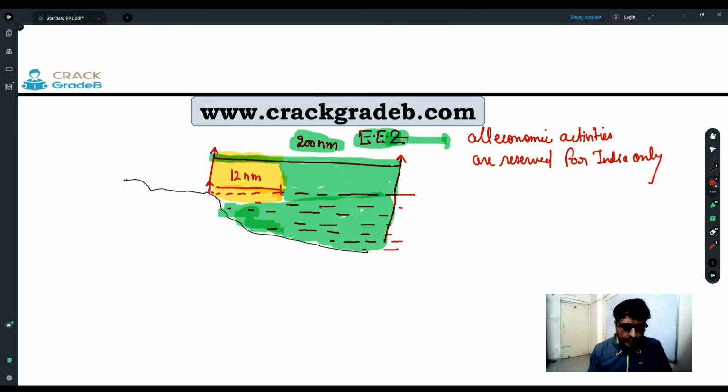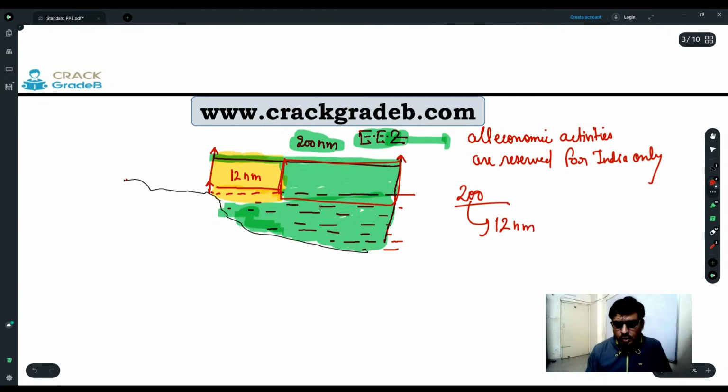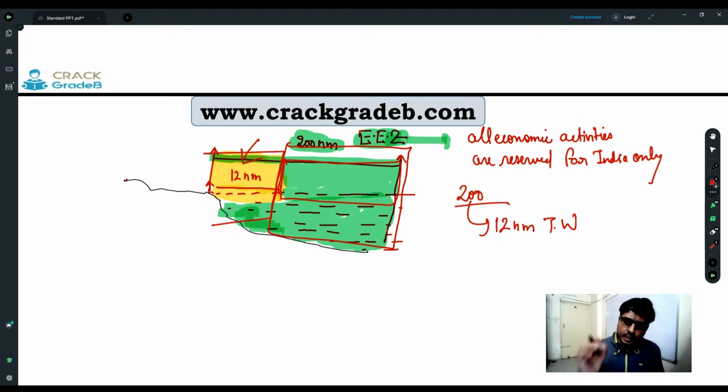However, this area, which is only exclusive economic zone. See, the exclusive economic zone is of 200 nautical miles, and out of this 200 nautical miles, 12 nautical miles is territorial water. So no country's ship, submarine or aircraft can enter that area. But in this area, which is a part of the exclusive economic zone but not territorial water, any country's ship, submarine or aircraft can enter under the freedom of navigation.